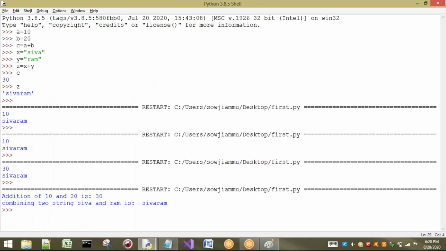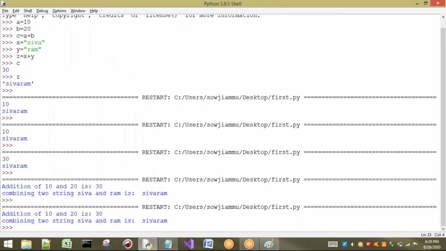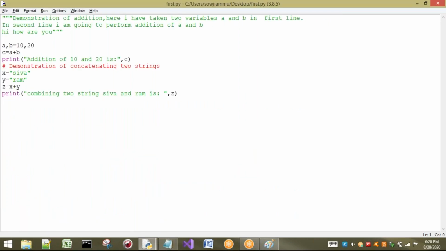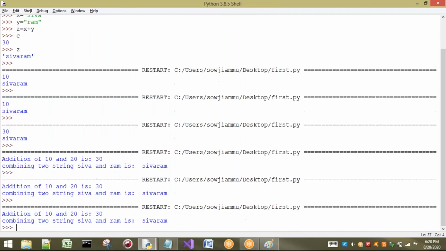See, if I save this program and execute it, no problem, the output is directly generated. But we have to call those things doc strings. Not only double quotes, we can also place single quotes, no problem. But if you start with three single quotes, we have to end with three single quotes. A combination of single quotes and double quotes is not possible. The output is the addition of 10 and 30, and the combination of two strings is Shivaram.